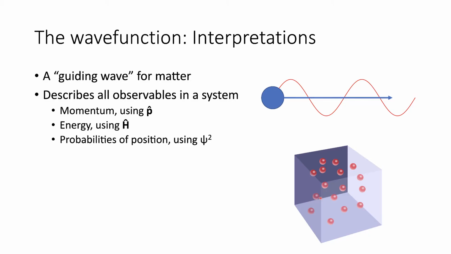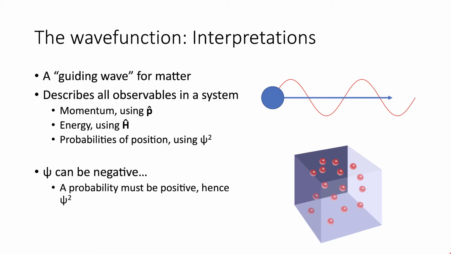So if we have particles in space, using the wave function, we can make predictions about where we're most likely to find it. Because the wave function is fundamentally a wave, it can have negative values. If you imagine a sine or a cosine function, it can have negative values. So because psi can be negative, and we can't have a negative probability, the probability has to be positive. Consequently, we must have a psi squared term in our probability. The final thing with probability is the particle has to exist, which means we have to be able to find it somewhere. So if we add up all our individual probabilities of finding the particle in space, they should all add up to 1 because the particle exists somewhere.